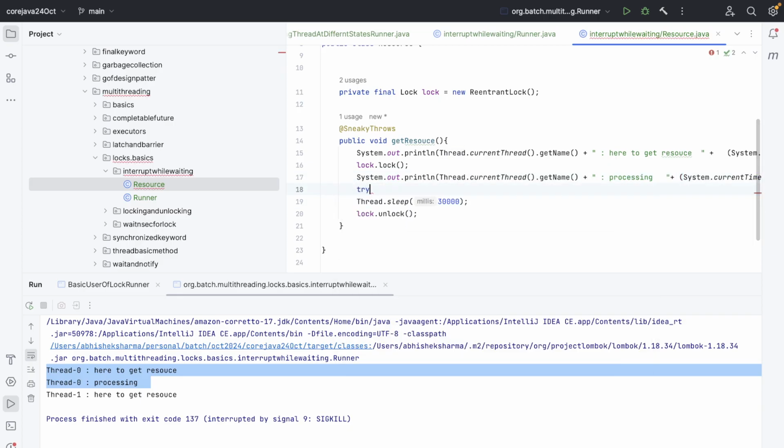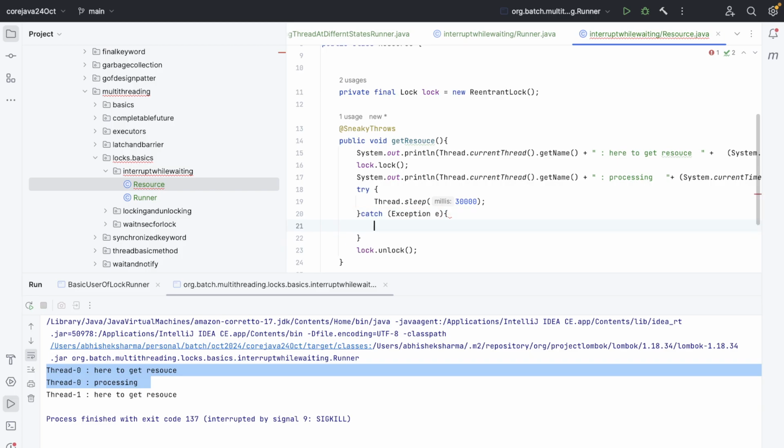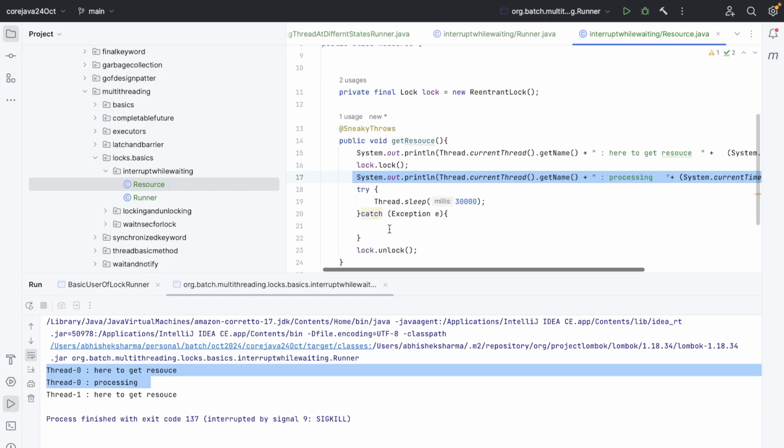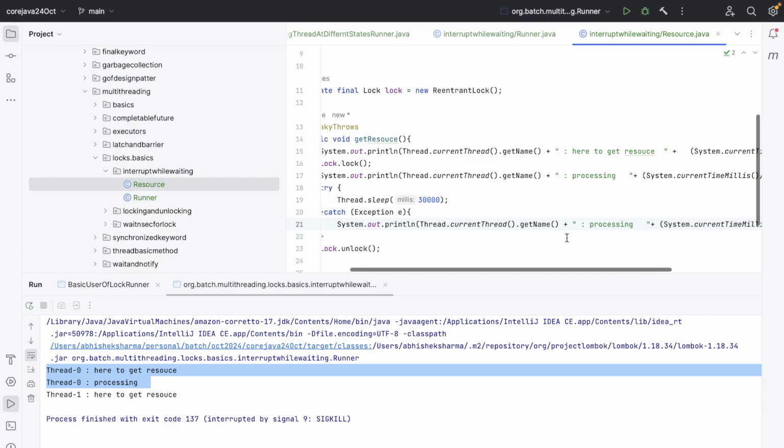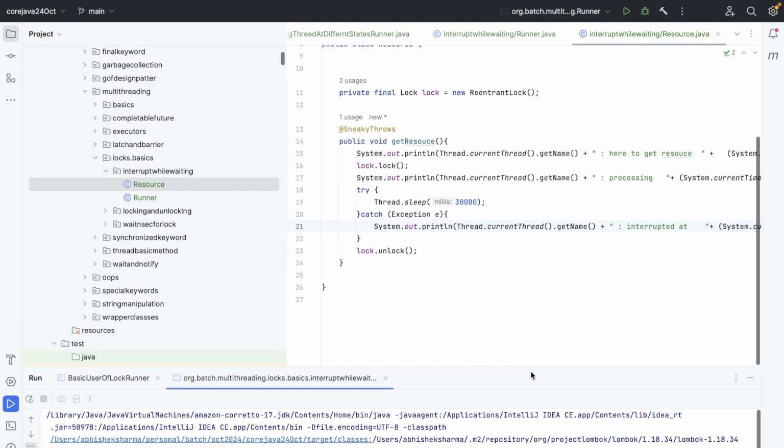Make sure we add try and catch here, catch Exception e, and paste the entire code here, and current thread processing, interrupted at. Cool. The same example we made in the last example.